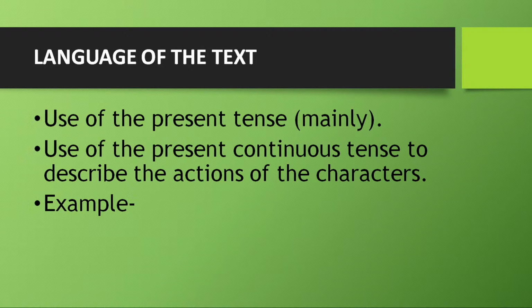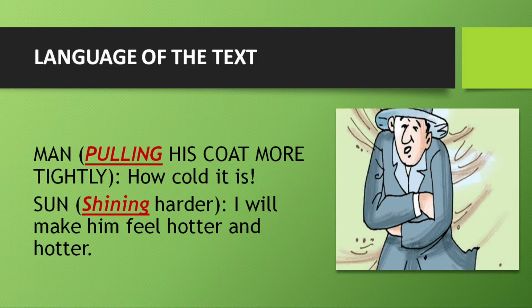Let's see some examples. As the dialogues come, what the man is doing: he's pulling his coat more tightly. Here, pulling is a verb which is carrying the ing marker with it. Again we have some more dialogues which have shining harder. Here also we see the use of ing.